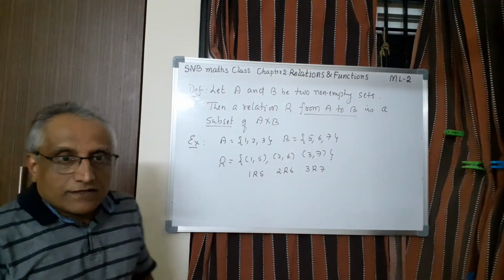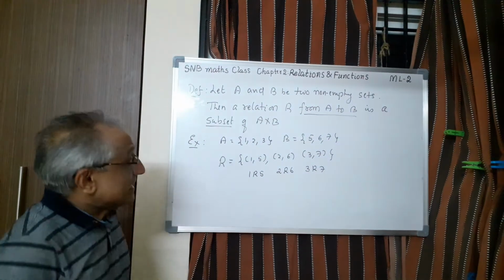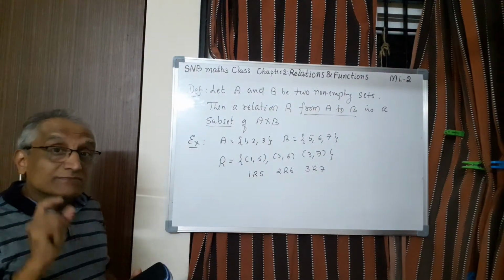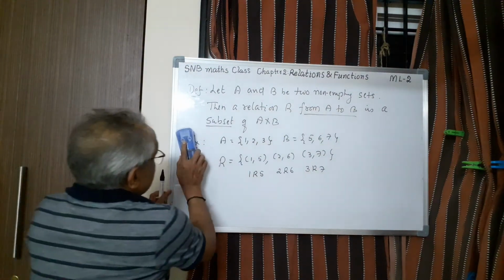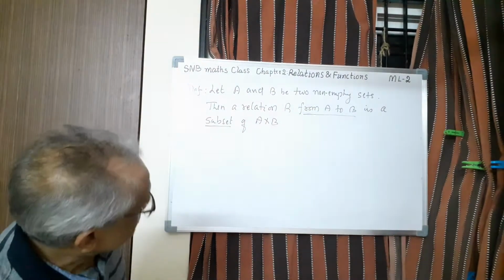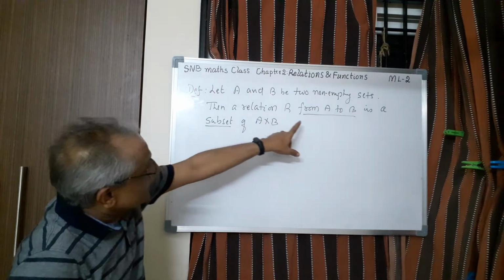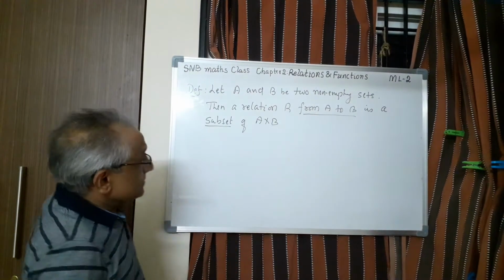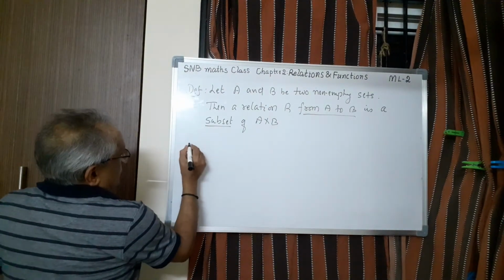Next, we have to understand some of the basic terms of relation. So let me explain those things first. So here, relation is from A to B. There are three terms which you have to understand.